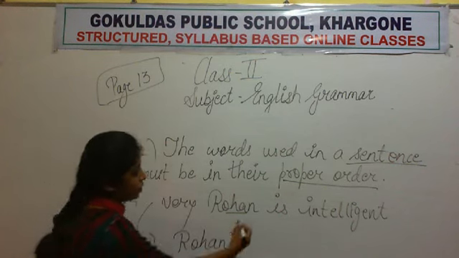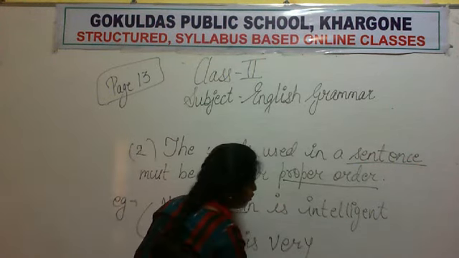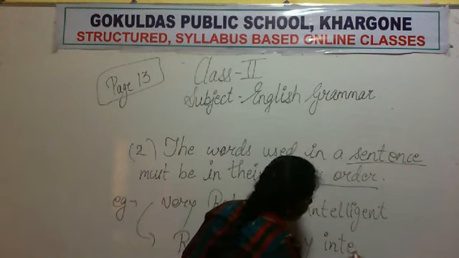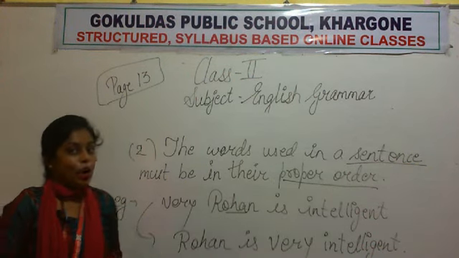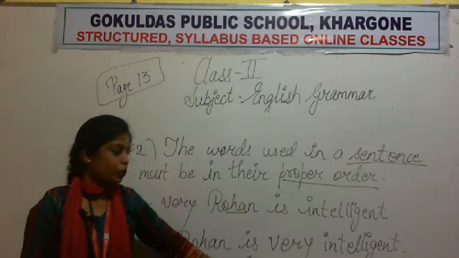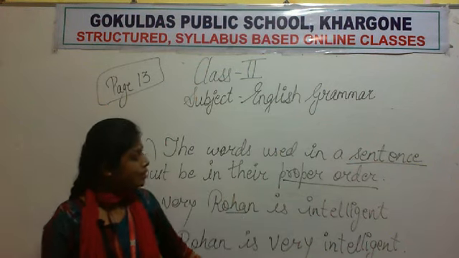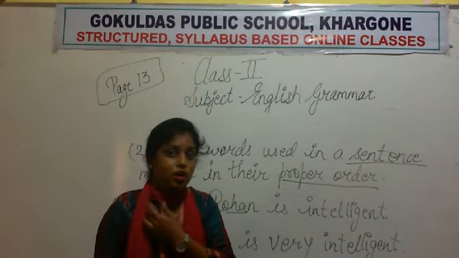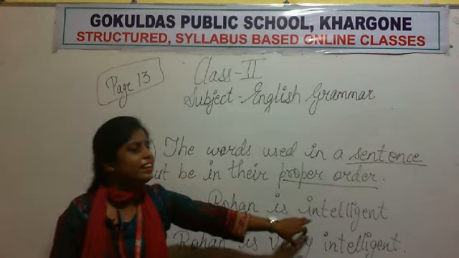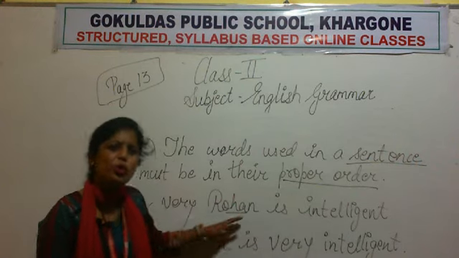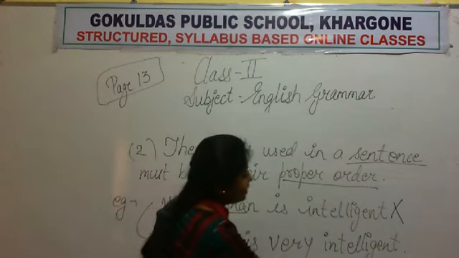R-O-H-A-N, Rohan. Now the second word should be is. Third word should be very. Fourth word should be intelligent. I-N-T-E-L-L-I-G-E-N-T. Now this is our sentence. Our sentence is ready now. What is our proper sentence? Rohan is very intelligent. Rohan बहुत intelligent है. Now if we see this, Very Rohan is intelligent, बहुत Rohan intelligent है. Any meaning coming out? No. That's why I told you this is a wrong sentence. And this sentence, Rohan is very intelligent, is a right sentence.